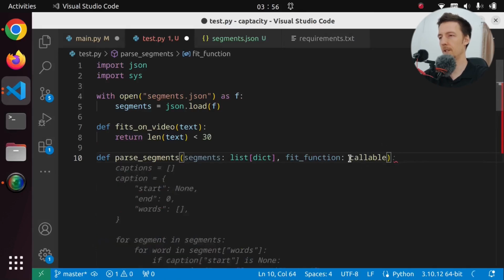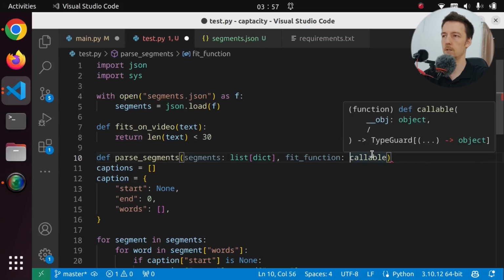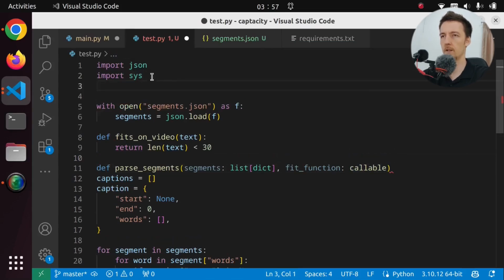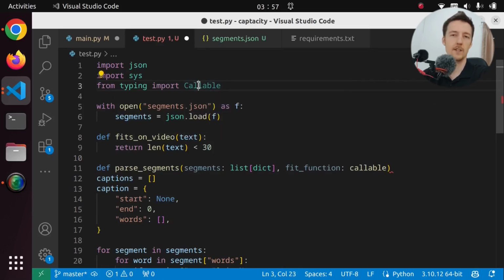How do I do this? Like that? Or is it like this? Not sure if I can do this, or do I do something like from typing import Callable? I've seen this done. I've never actually done it. Maybe I have to do that.